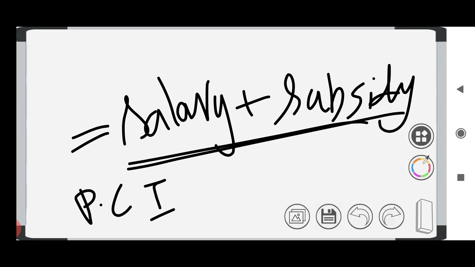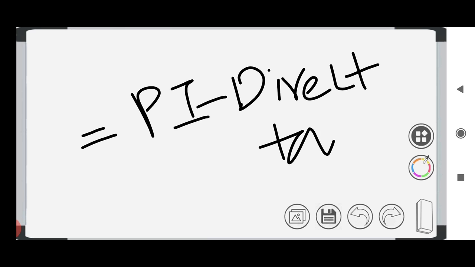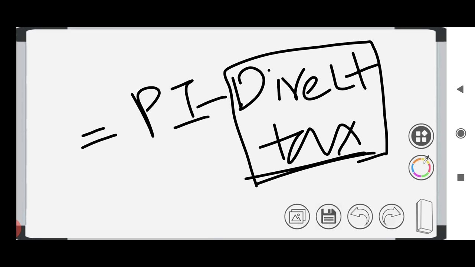But personal income will differ from person to person because it depends on the amount of salary which he is receiving. And then we have disposable income. What is this disposable income? Disposable income is equal to personal income minus direct taxes. So once direct taxes are subtracted, what comes is the disposable income, which means the income which you can use. You are paying some portion of your amount as tax to the government. By subtracting it, the amount which you receive, you can spend for yourself, right? And that comes under the disposable income.